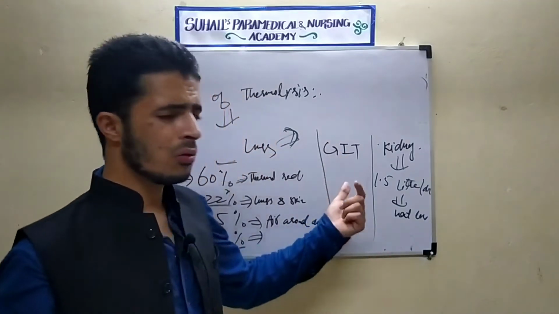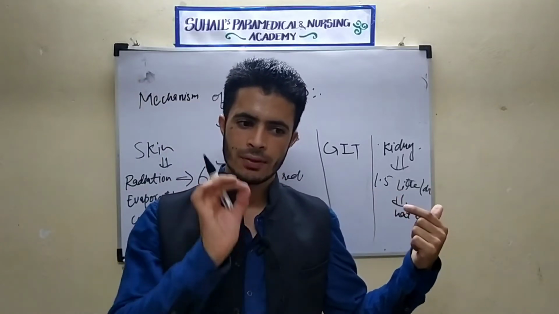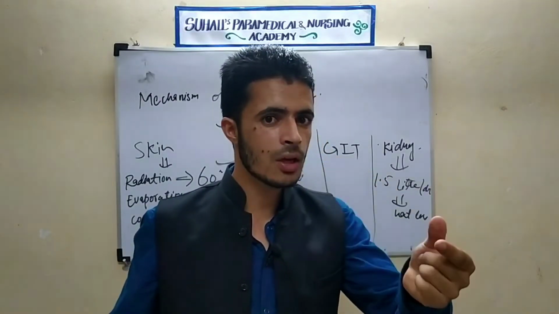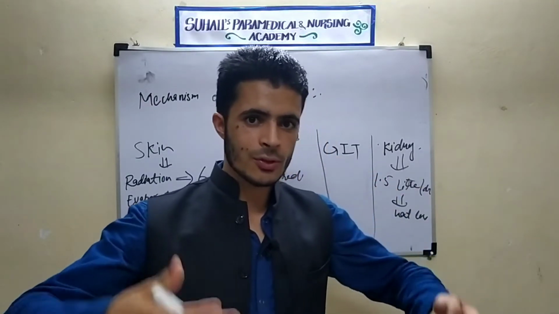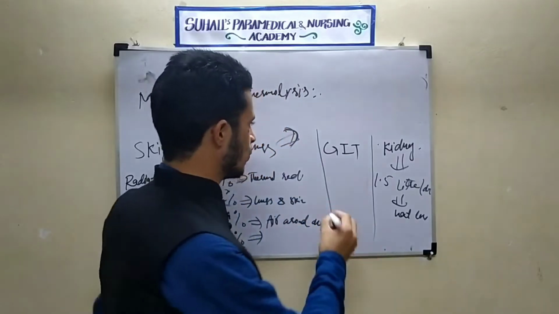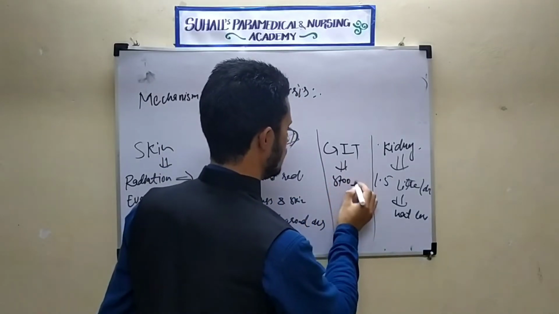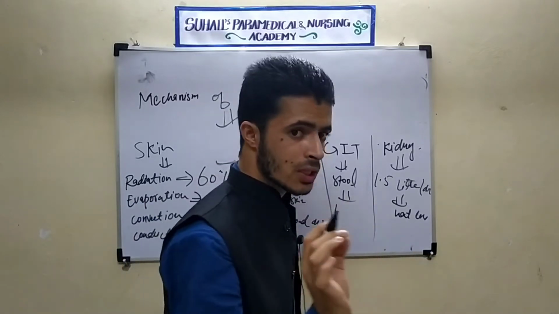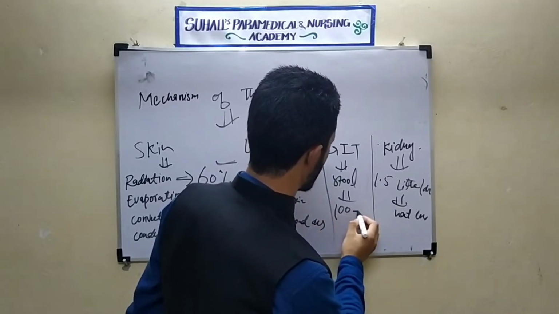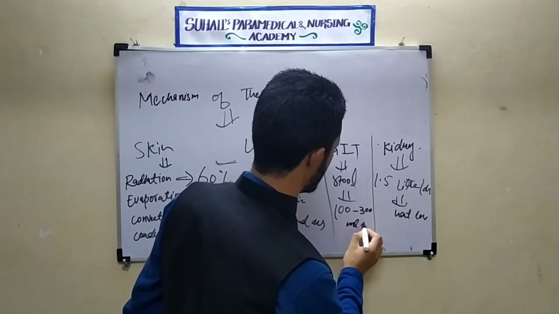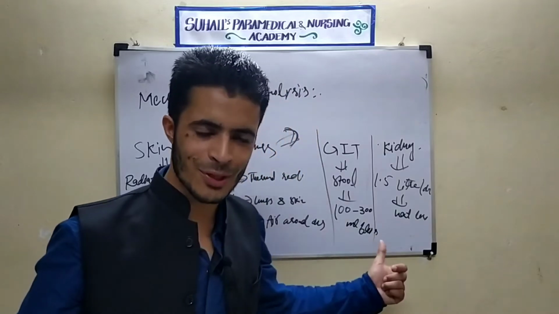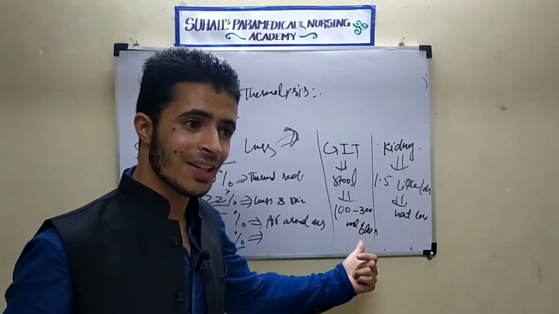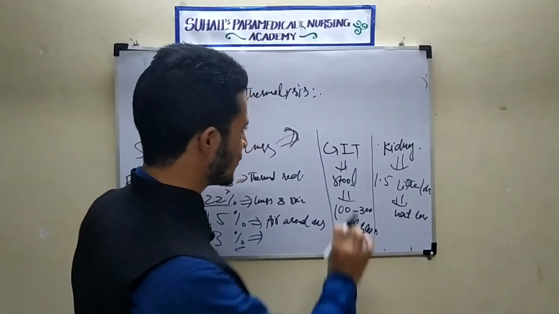Another is the GIT. Through the GIT there will be loss of heat. One is when we are talking. When we are talking, there will be heat loss. And also during voiding. In case of stool, during voiding there is loss of fluid of approximately 100 to 300 ml. When there is a loss of 100 to 300 ml of fluid, definitely there will also be loss of heat. So this was another point.